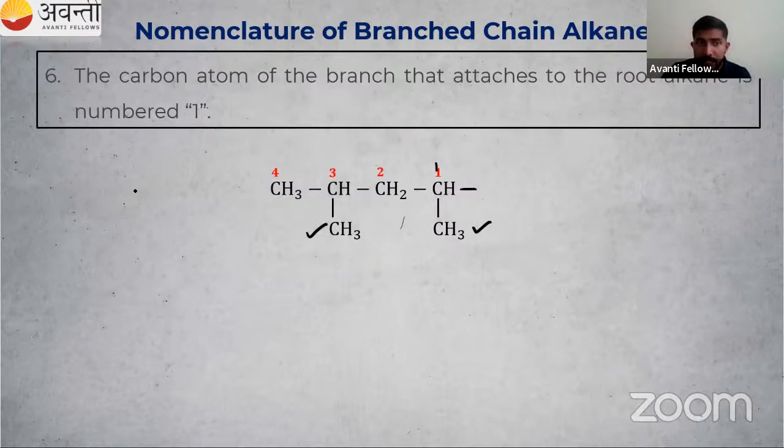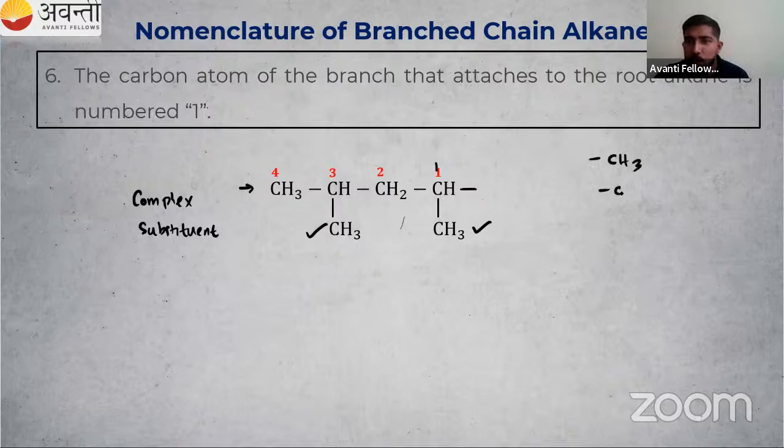So I can say this is a complex substituent. So why it is complex? Actually, this is the parent carbon chain. That itself is a branch. So in that branch, again, two small branches are attached. So I can call it as a complex substituent. What are the simple substituents? Like CH3, C2H5. They are simple substituents. Normal propyl, they are simple substituents. This is a complex substituent. So how to name that? So I can say there are two methyl groups.